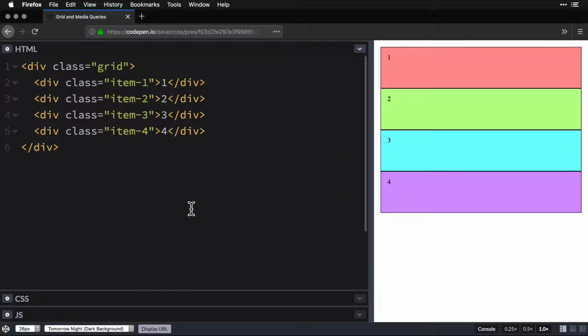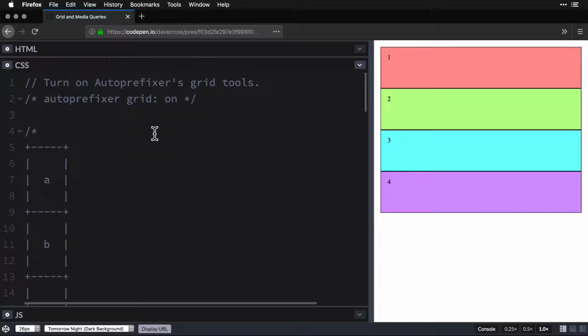At some point you'll want to add media queries to your grid in order to change what it looks like depending on whether it's mobile or tablet or desktop or widescreen, whatever you're looking for. You can do that, and most of the time, just like setting up the grid, we want to apply those media queries to the parent. So most of the work happens in the parent, and then the children just kind of sort themselves out unless we need a really specific case.